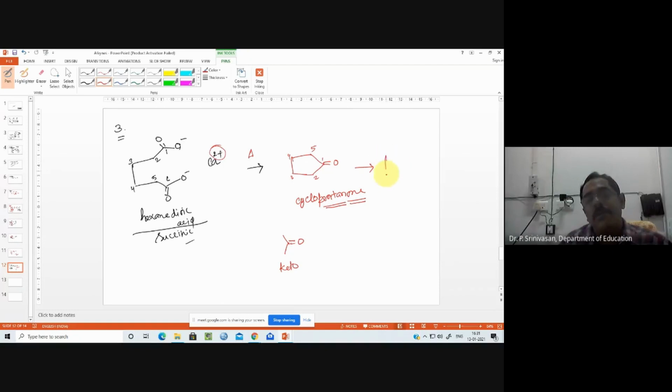From here to here, we have to get it. What is the conversion? Conversion of the keto group into CH2. Sorry, a double bond will not come. C double bond O to CH2. So that is called Clemmensen reduction: zinc amalgam in the presence of HCl, zinc placed in mercury. So this one we call Clemmensen reduction.